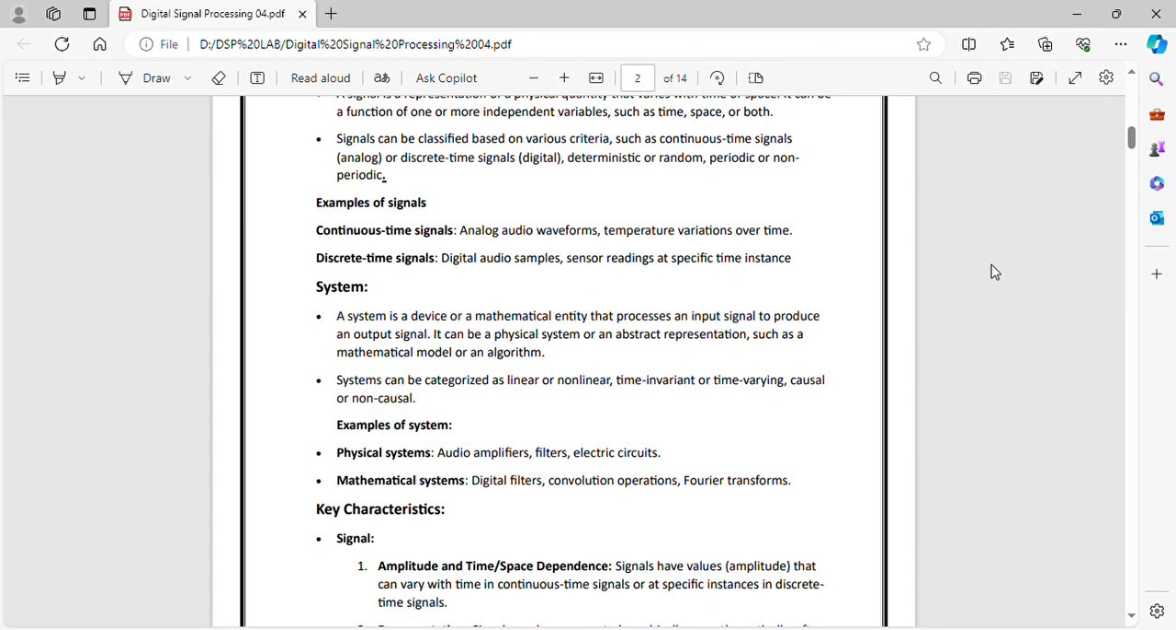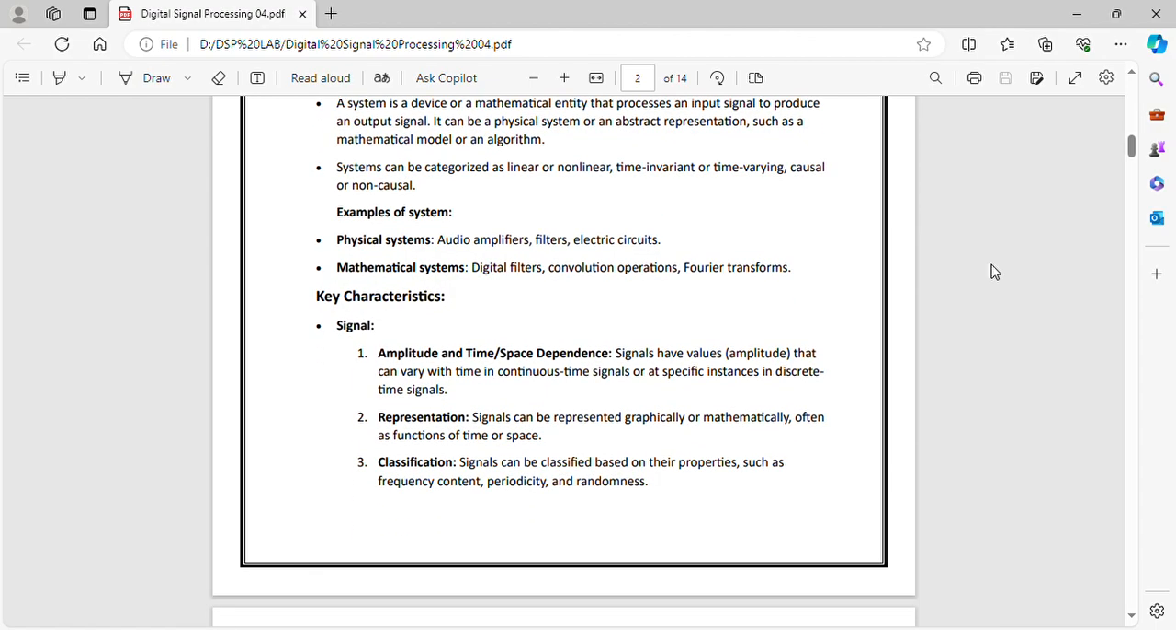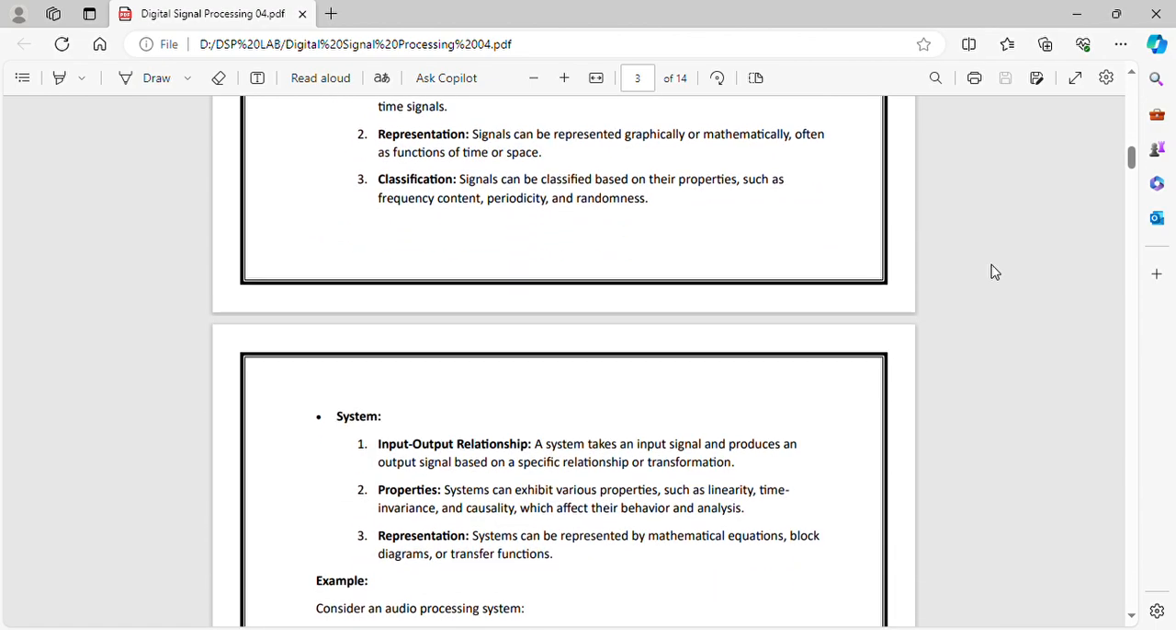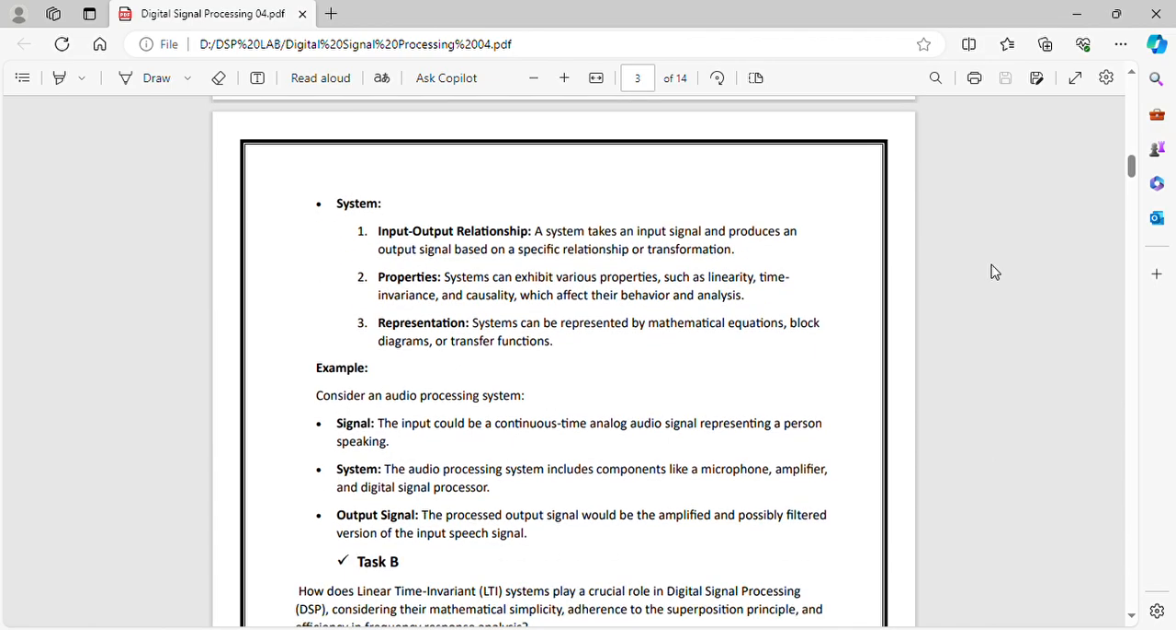The key characteristics of signals are amplitude and time, their representation and classification, and for systems the key characteristics are input-output relationships, their properties and their representations. Examples of both signal, system and output are as shown below.